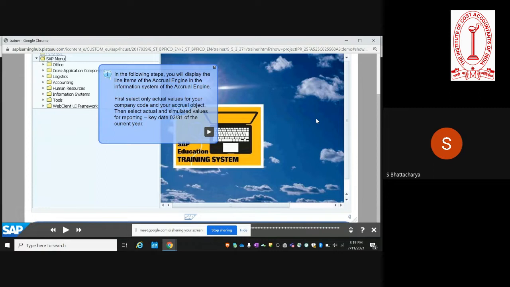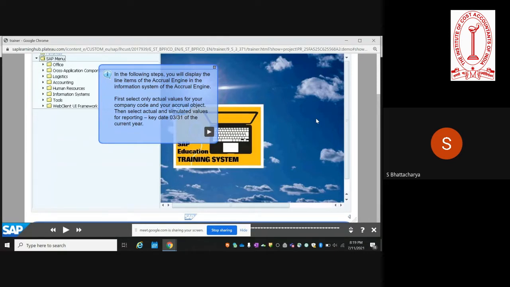So companies that are implementing S4HANA Finance do not have to worry about activating new GL. New GL features are automatically activated by default. The question of activation of new GL only arises in the case of companies that are on ECC.